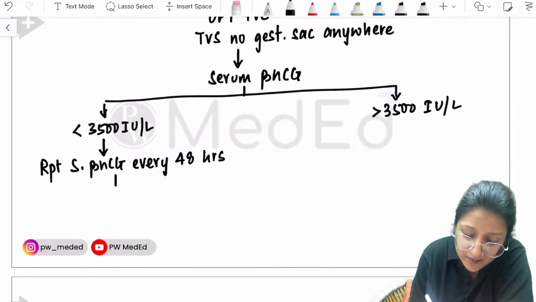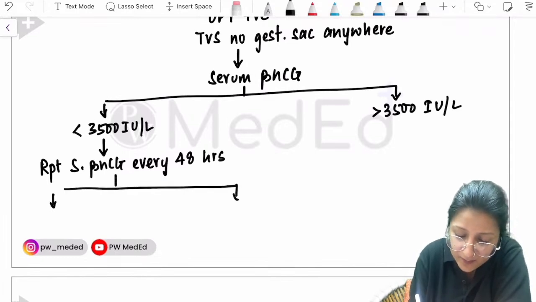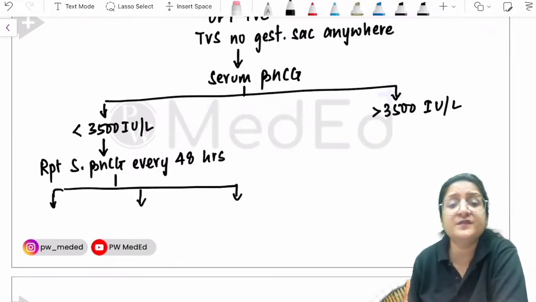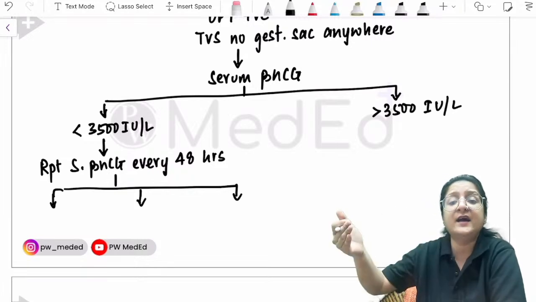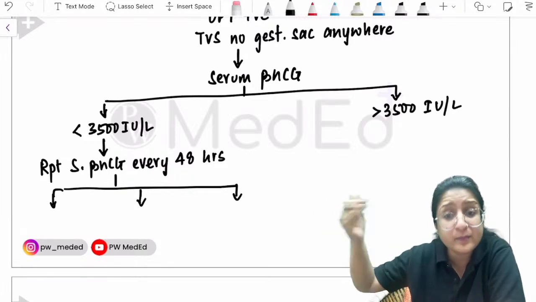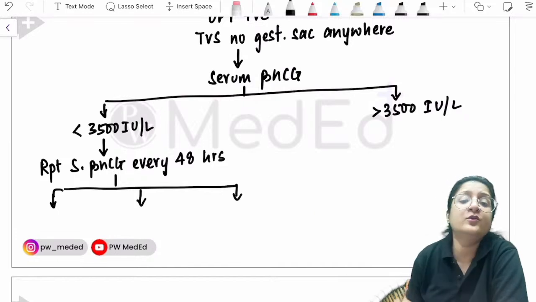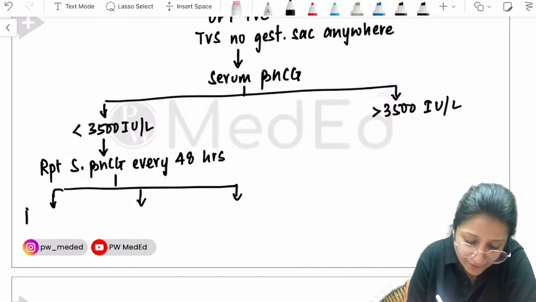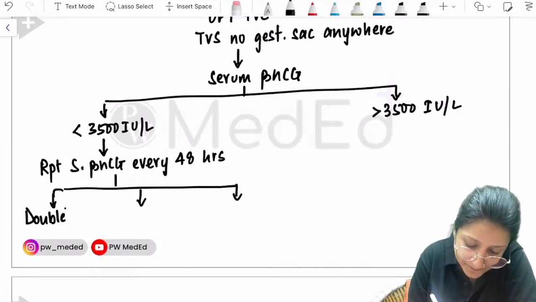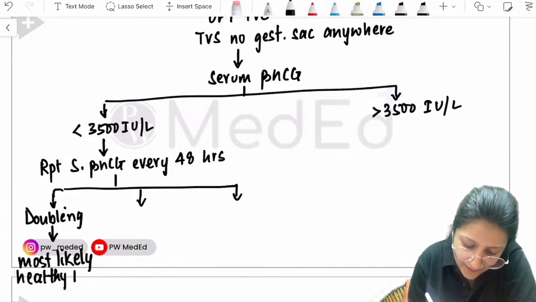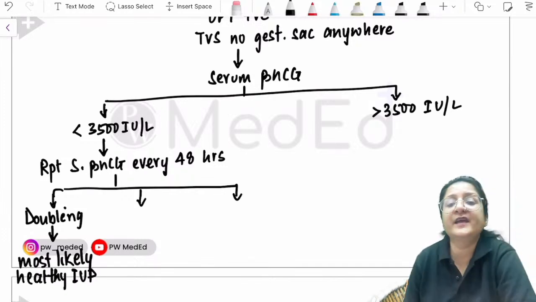If the serum beta HCG levels are doubling, remember the doubling time: every 48 hours serum beta HCG level doubles in a healthy intrauterine pregnancy. So if the levels are doubling, then it is most likely a healthy intrauterine pregnancy, IUP. Keep that in mind.